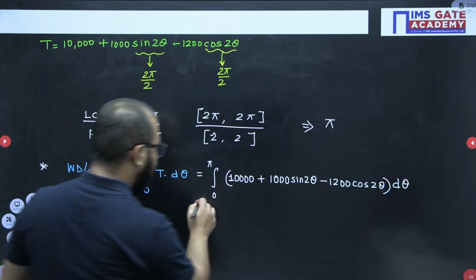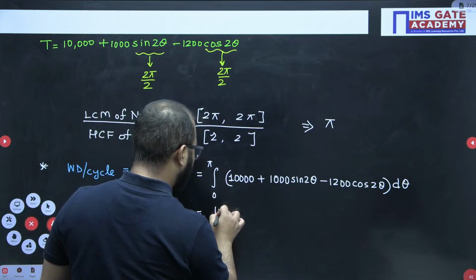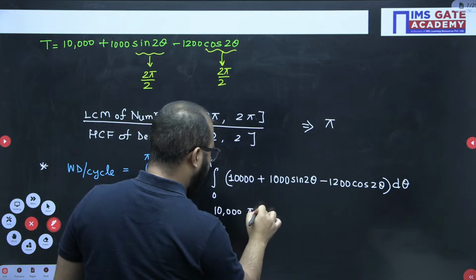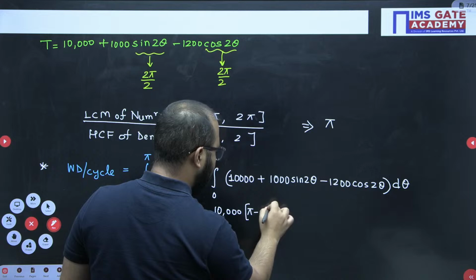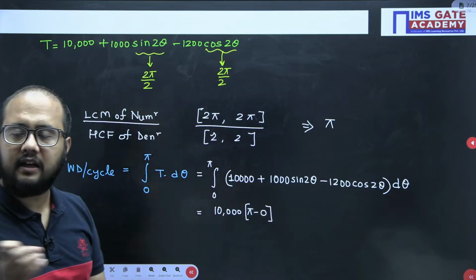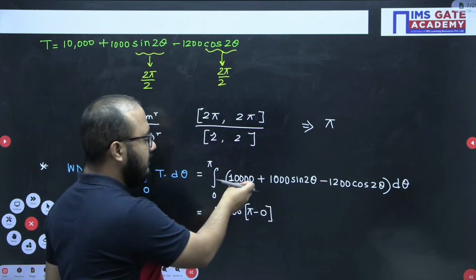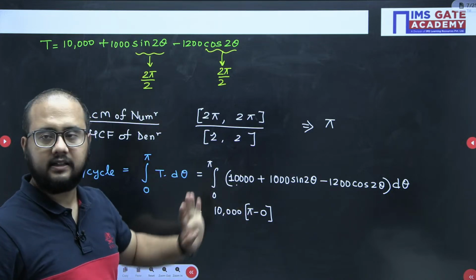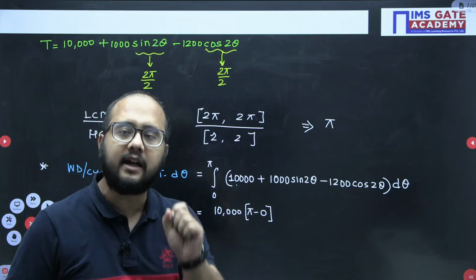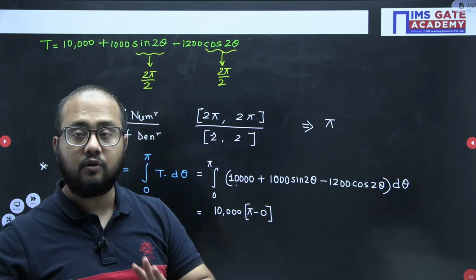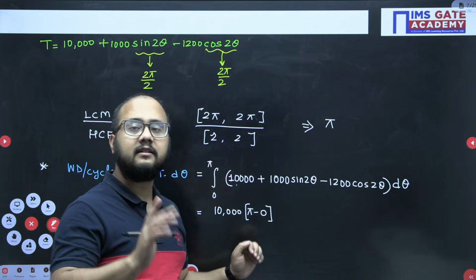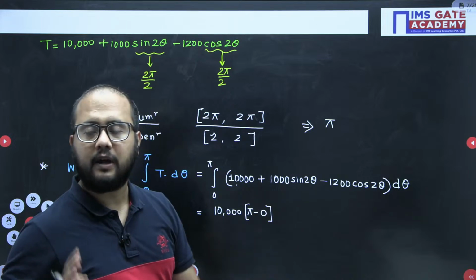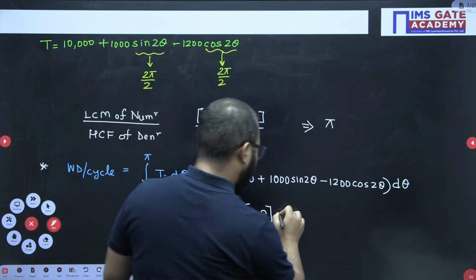Now if I do the integration, what will I get here? It will be 10,000 multiplied by pi minus 0. I am directly integrating and putting the limits at the same time. The integration will be 10,000 into theta, and if I put the limits 0 to pi, it will be like this. So don't be confused, I've just skipped one step here. Direct integration and the limits put at the same time.